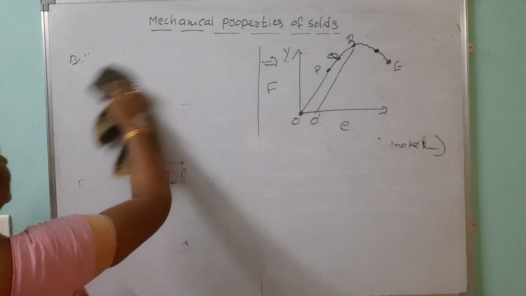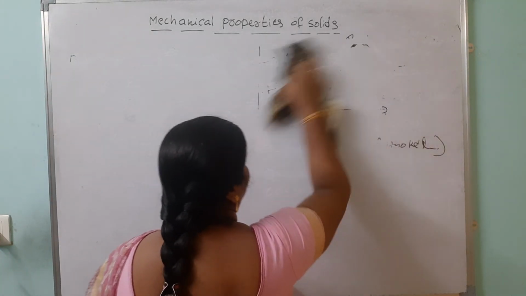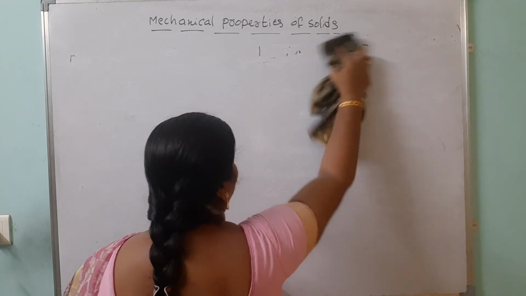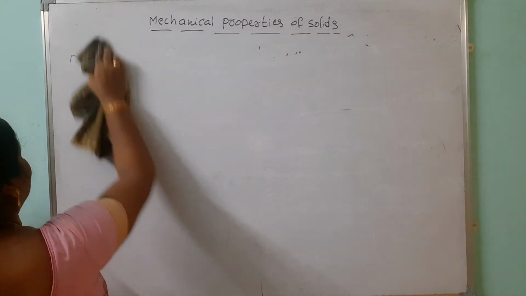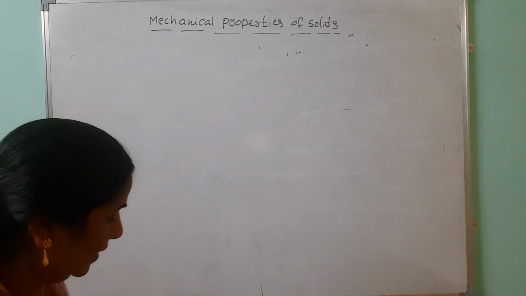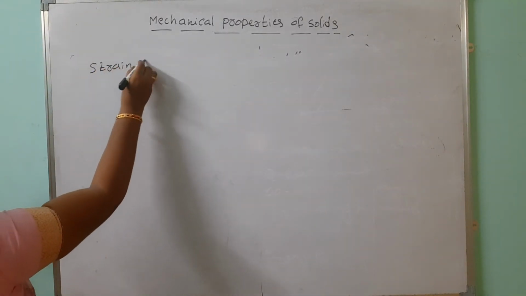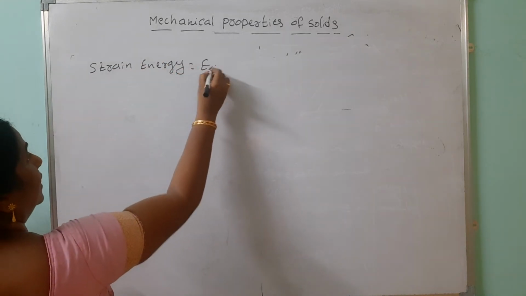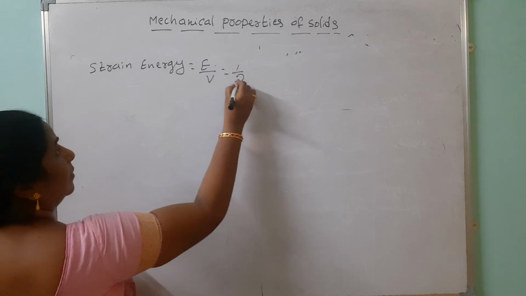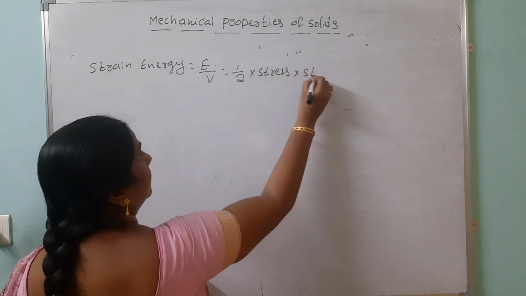Then we are going to discuss what is the strain energy. What is the strain energy? We have to calculate the energy per unit volume. Strain energy is nothing but energy per unit volume. Simply remember that it is half into stress into strain.